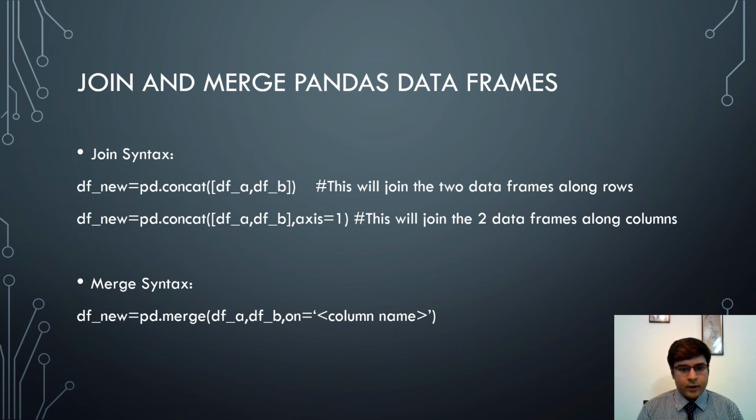And if we want to join along columns, we can mention axis is equal to 1. So it will join the two data frames along columns. If we want to merge two data frames, we can type pd.merge, the two data frame names, and on the column name. It will merge these two data frames on this column name.